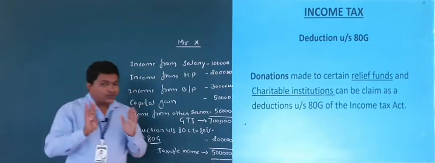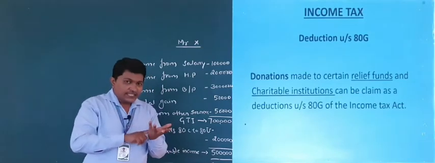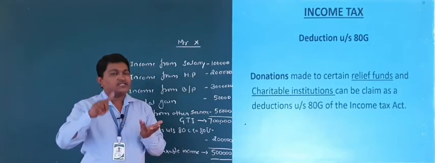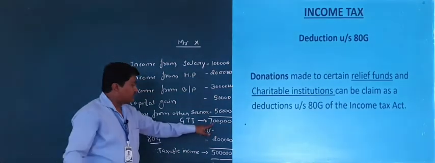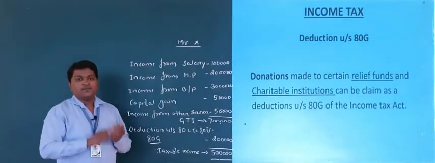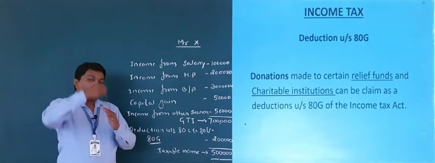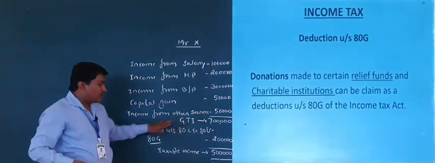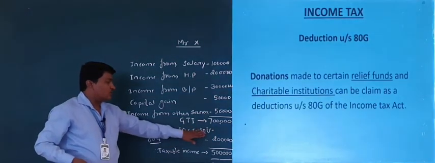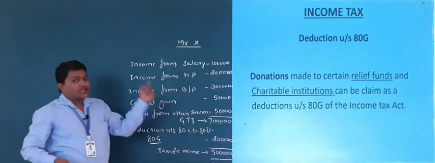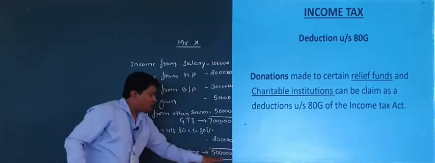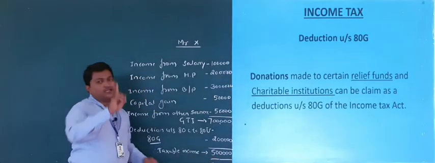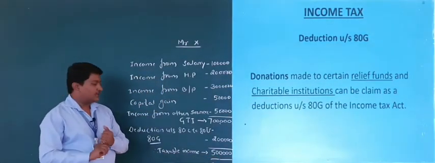Is gross total income taxable income? No. It is not taxable income, because we have to deduct certain amounts under sections 80C to 80U, and after deducting these amounts, what we get is taxable income.